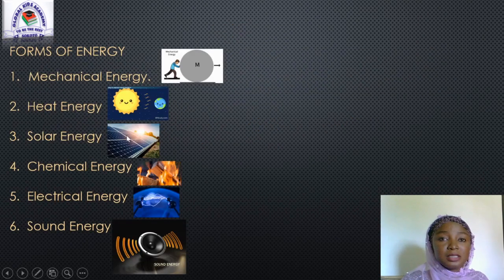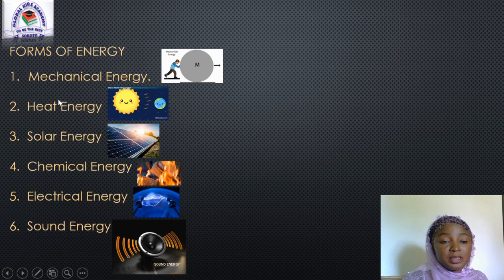Now, the third concept is forms of energy. All these forms of energy are based on the two main kinds. So all these are subclasses under the two main kinds of energy. The first one here is mechanical energy. You can see this man here is trying to push this object. The energy he is using to push is a form of kinetic energy, because as the object is moving, it possesses kinetic energy.